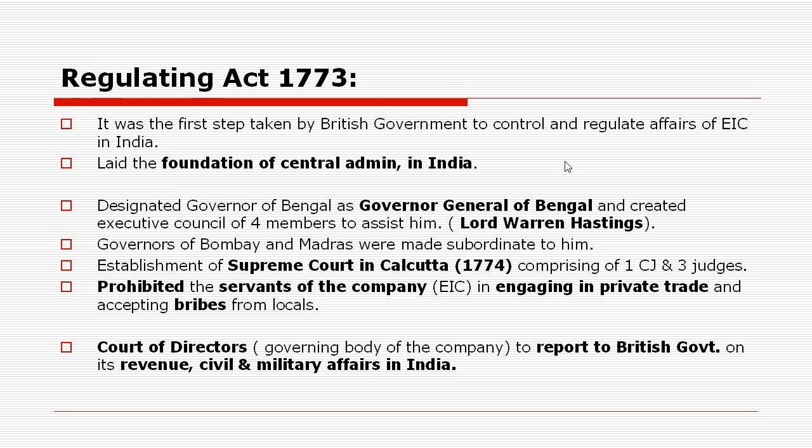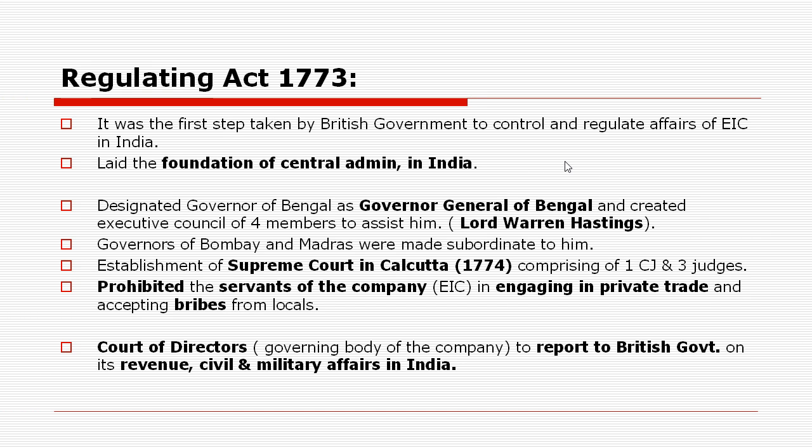So in order to control their affairs, the British government tried to control the affairs of the East India Company in India, and it also laid the foundation of central administration in India, because the British government was actually taking over the control from the East India Company. It designated the Governor of Bengal, remember, the Governor of Bengal as Governor General of Bengal. And it created an executive council of 4 members to assist him. How many members? 4 members. And Lord Warren Hastings became the first Governor General of Bengal.